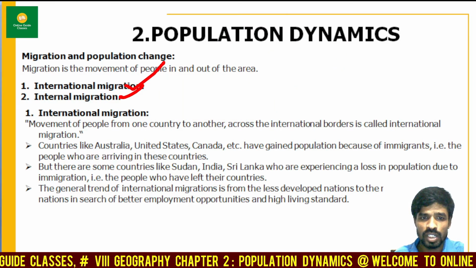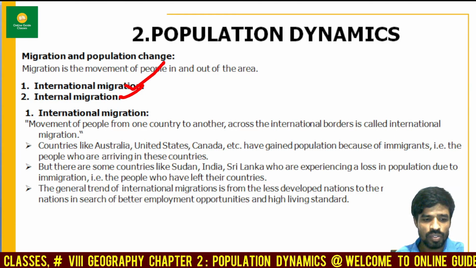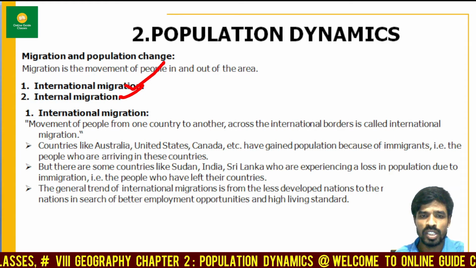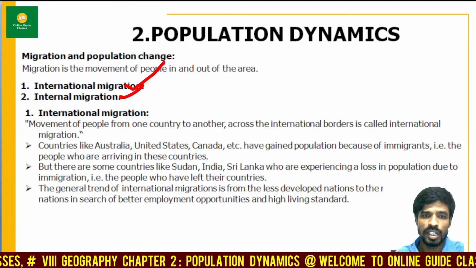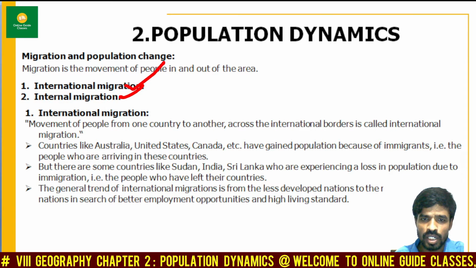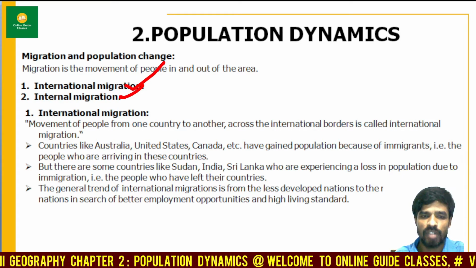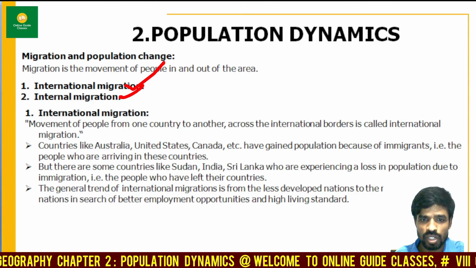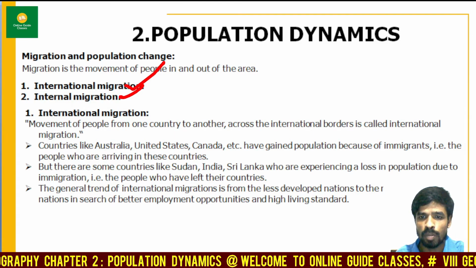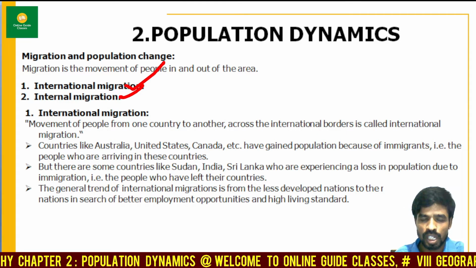The first one is international migration and the second one is internal migration. First of all, let us understand the meaning of international migration and internal migration. The definition is mentioned here. Movement of people from one country to another across international borders is called international migration. Countries like Australia, USA and Canada have gained population because of immigrants, the people who are arriving in these countries.